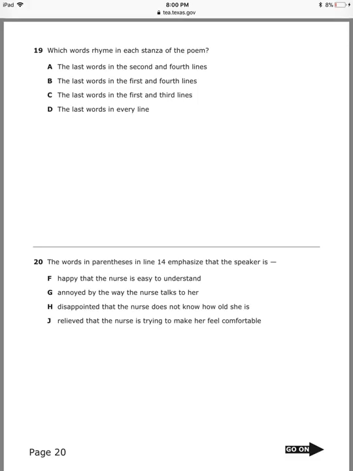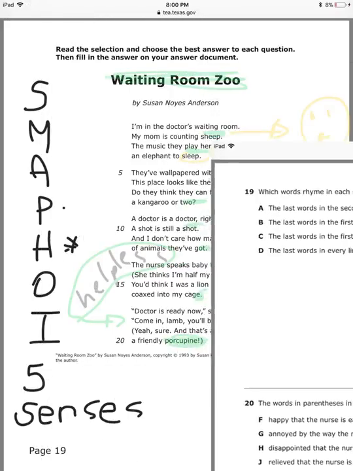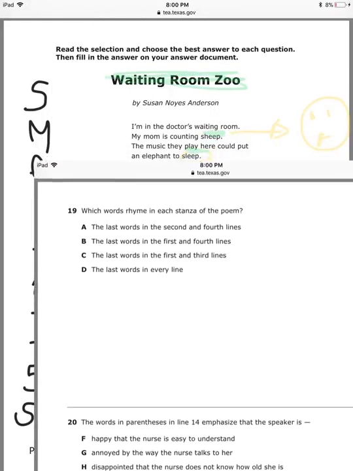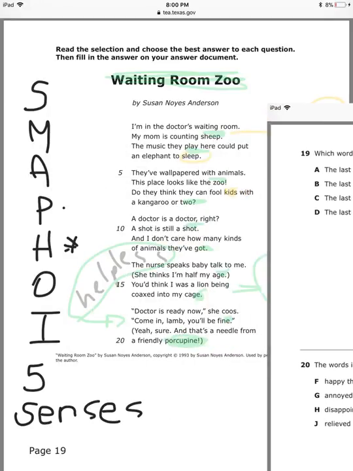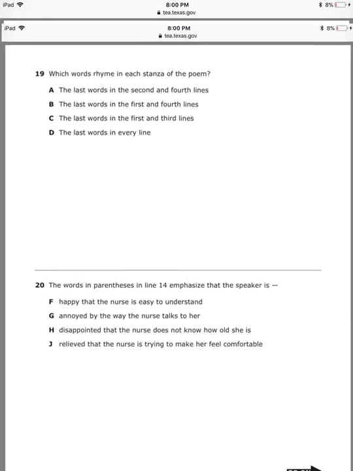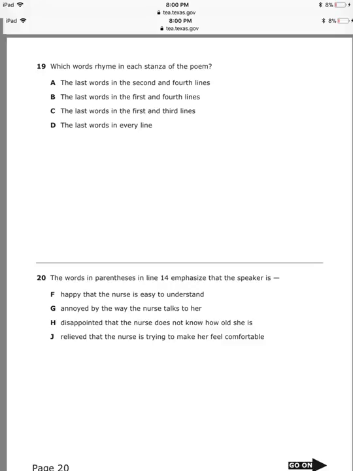Here we go. Which words rhyme in each stanza of the poem? That's why I underlined them. So if we look at this question right here, it's the second and the fourth. Can you see? Zoo, two, shot, got, age, cage is the second one and the fourth one. Now that I know, I'm going to look for my answer. The last words in the second and fourth lines. This one sounds good. The last words in the first and fourth lines, no. The last words in the first and third lines, no. The last words in every line, no. I got my answer.